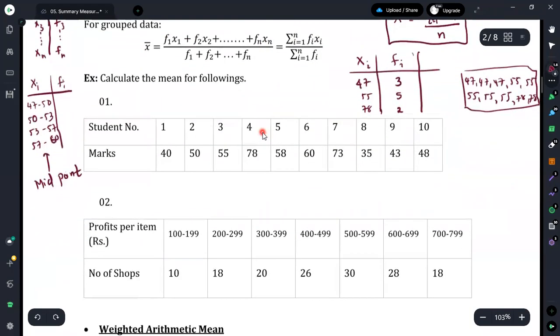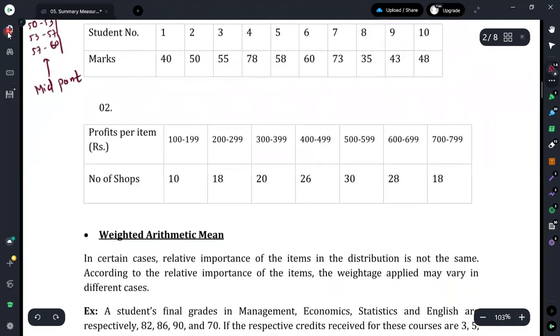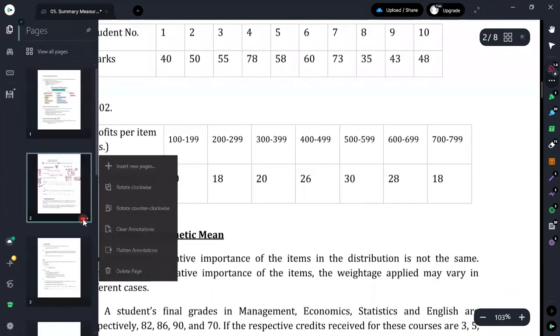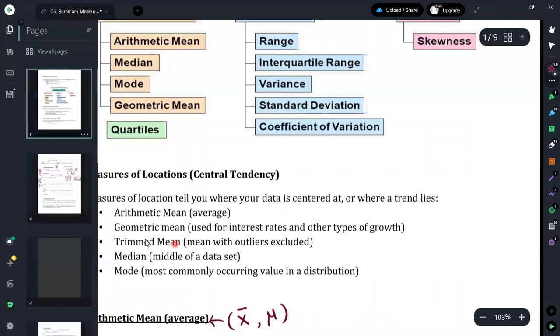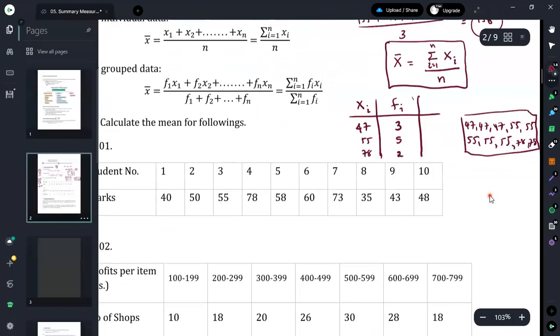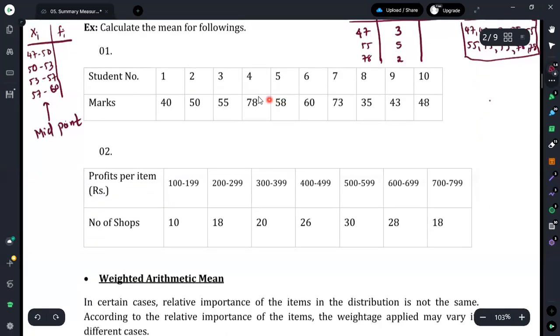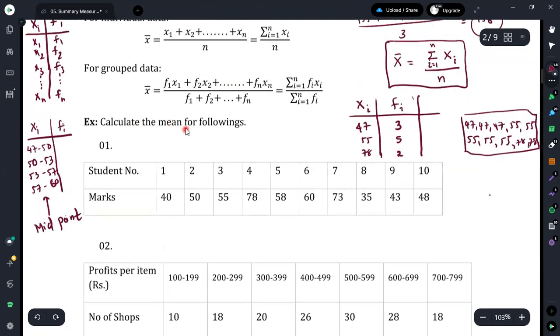Here there are two exercises included for calculating the mean. Now we'll try to do them. In the first one, it says that the marks for a particular subject were measured for 10 students, and you are asked to calculate the mean.